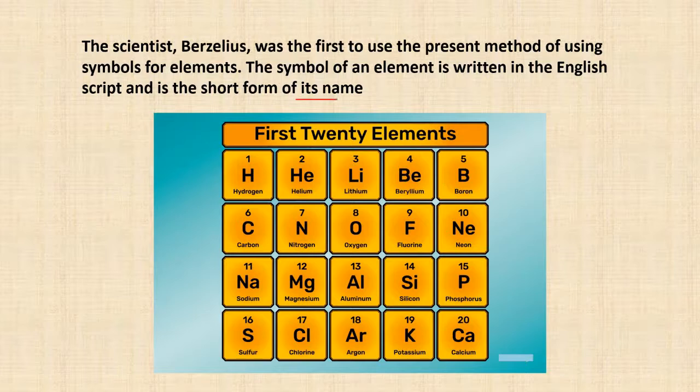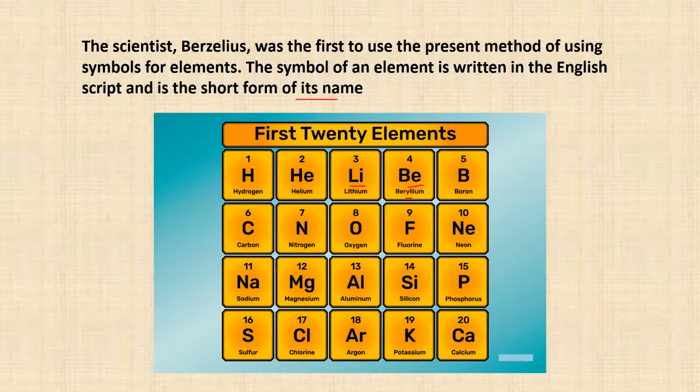So over here we can see the first 20 elements from the periodic table. The first element is hydrogen. The symbol for hydrogen is H. For helium it is He. Lithium is Li, and beryllium is Be. Now if there are two letters, then the first letter is written capital and the second one is small.